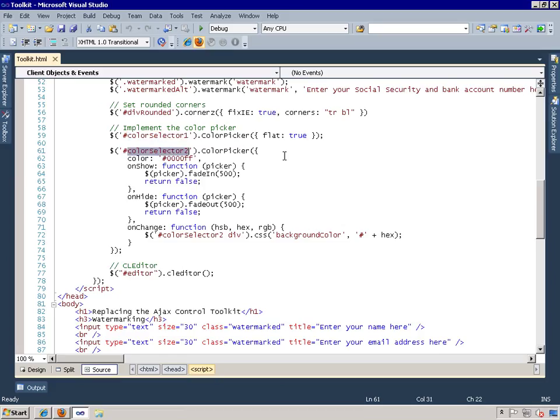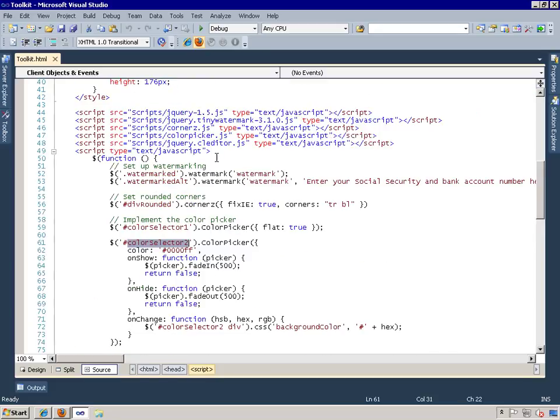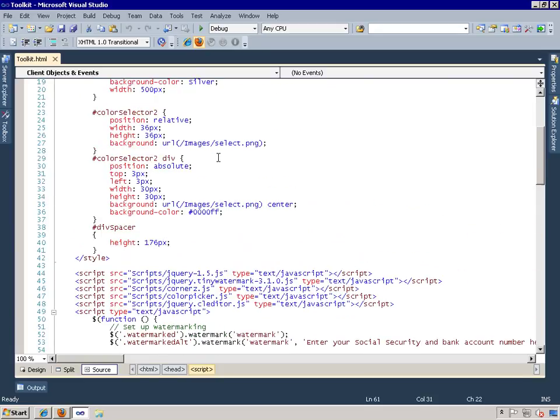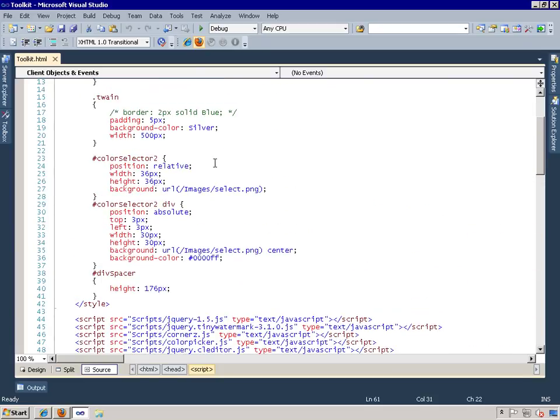And then the second instance of the color picker, the one that appears when the user clicks the nested div elements, is a bit more complex. So in this case, it starts by setting the default color. So you can set that to any color. And in this case, it's the same as the initial background color set in the Color Selector 2 div style up here. So it's 0000FF. And if we come up here, there's the background color of that nested div element.